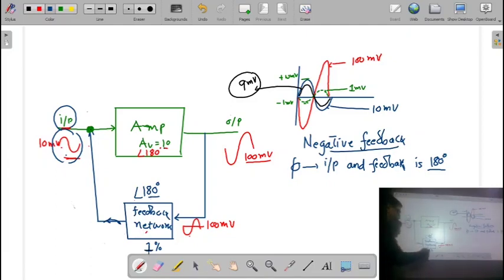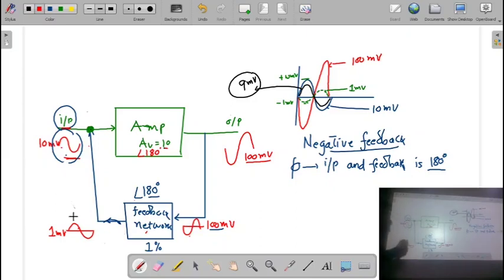So again it is going to select only 1% of my input signal. The input signal to this feedback network is 100 millivolt, and 1% of this signal means it is 1 millivolt, right? And it is again going to be inverted. So if you look at this, then the feedback signal will be like this. Here the phase difference between input and output is 180 degree.